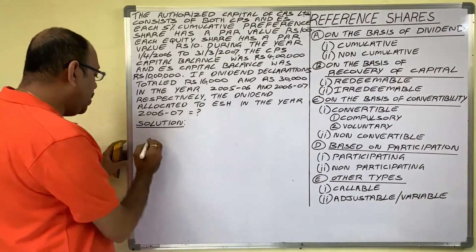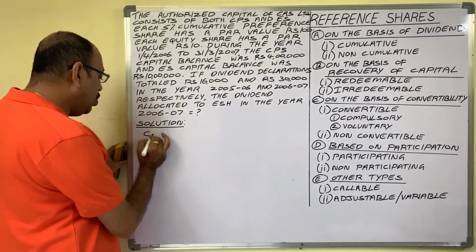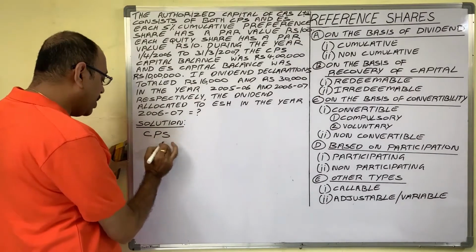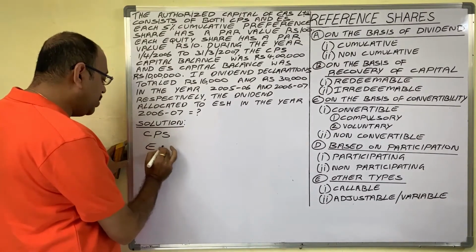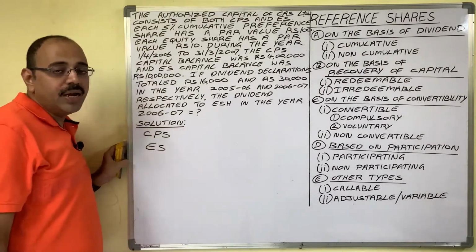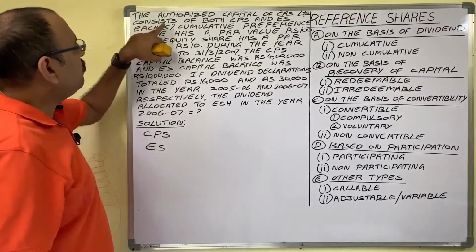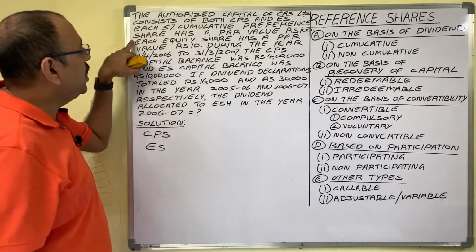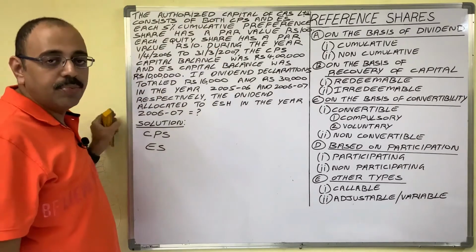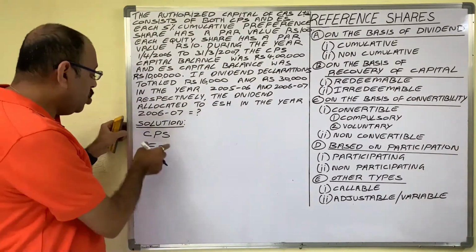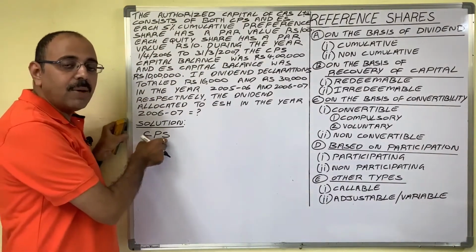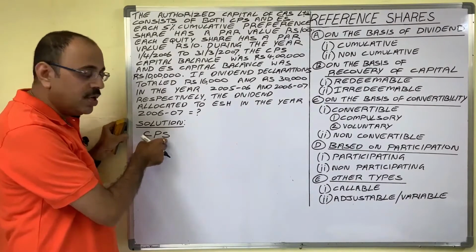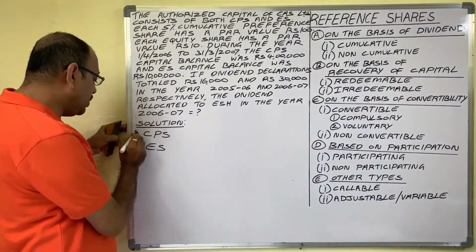So the company issued cumulative preference shares and equity shares to collect capital. Each 5% cumulative preference share has a par value of 100 rupees. You know, to cumulative preference shares the company pays a fixed dividend, and here the dividend percentage is 5.